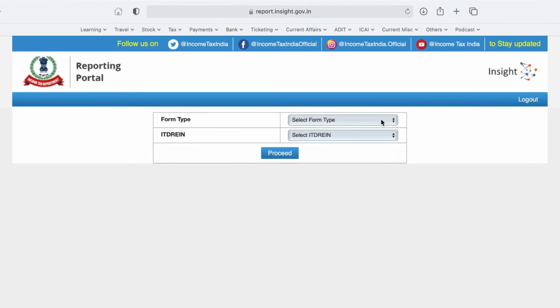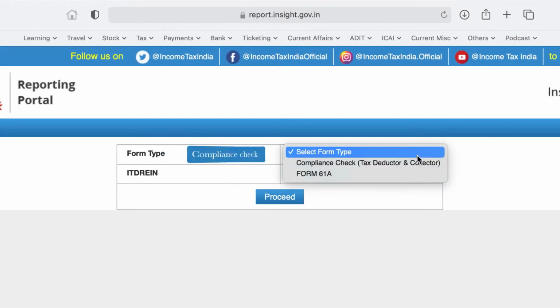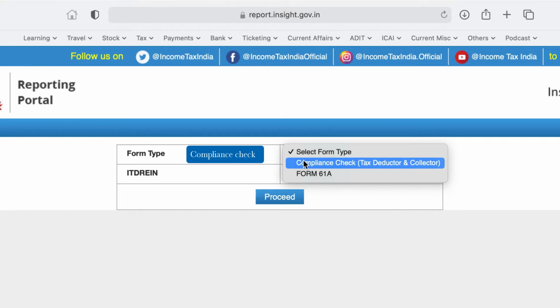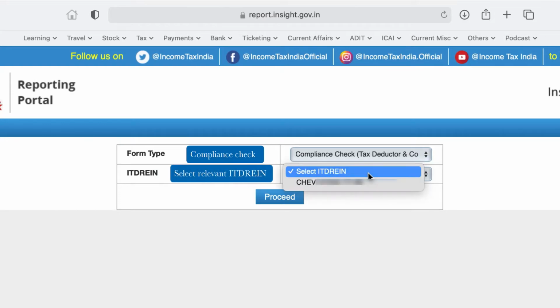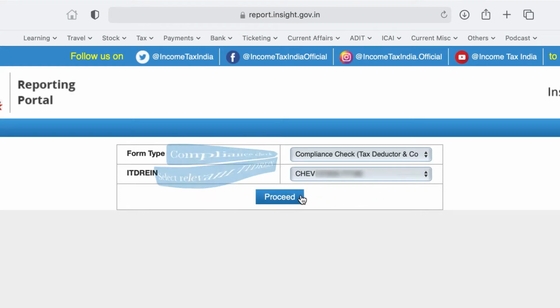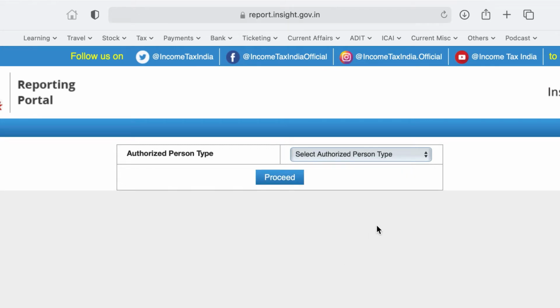So we'll have to specify the form type. The form type is nothing but your compliance check. So we'll have to state compliance check and then select the relevant entity ID. So in this case, the TAN of that entity has to be selected and the type of officer, principal or nodal, has to be selected. Once that is selected, we can proceed to the home page.